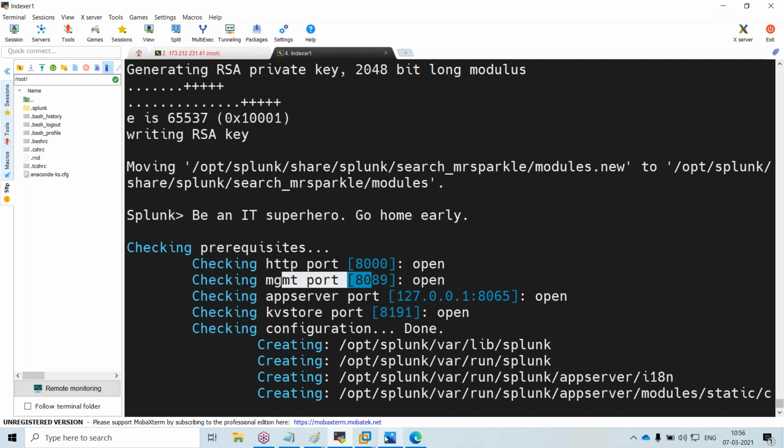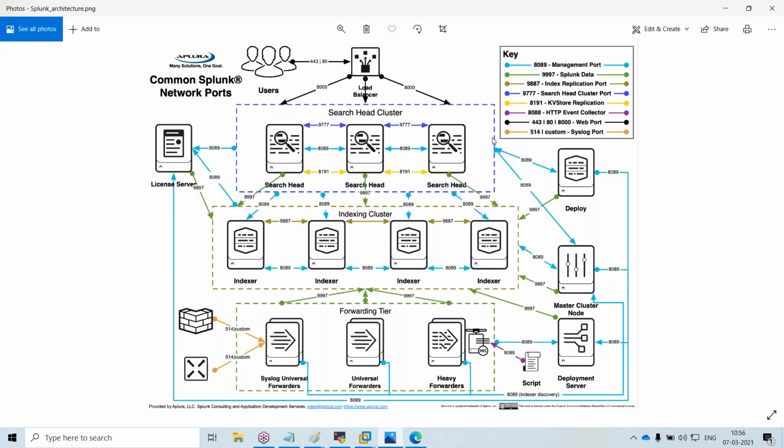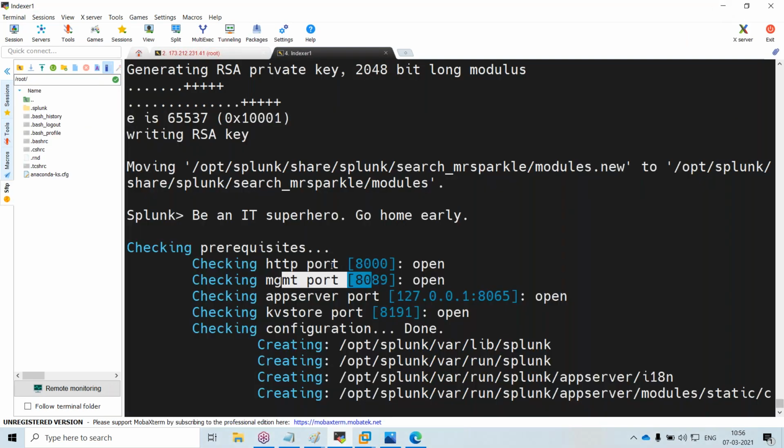This is the management port. As I mentioned, there are multiple Splunk components, and each talks with the others using the management port. We will see this later. Two ports are mostly important: one is the web UI port, and the second is the management port.